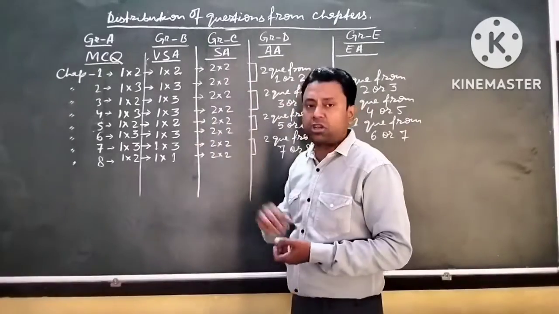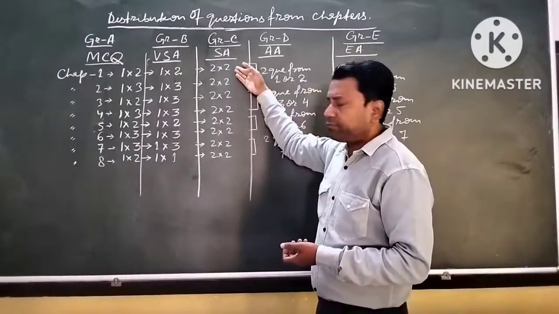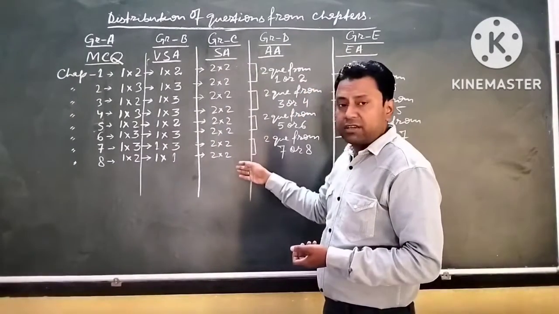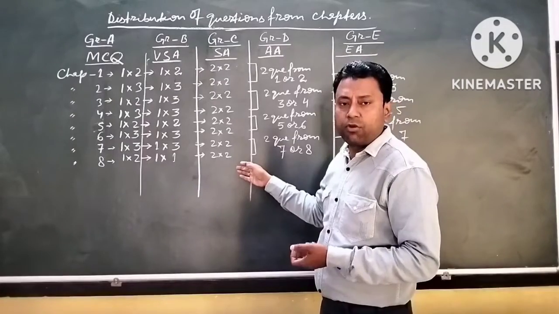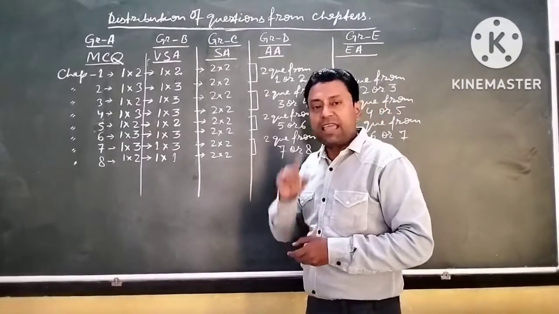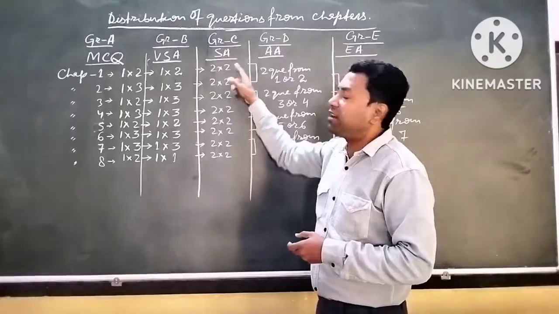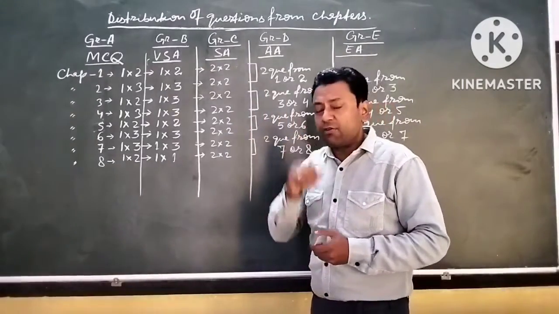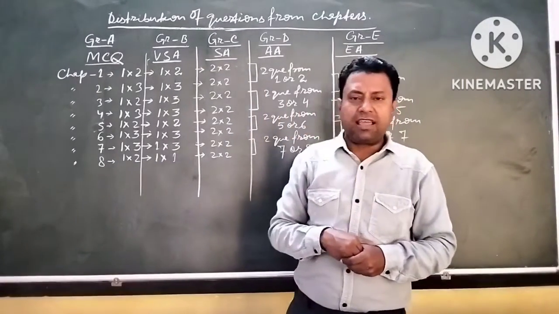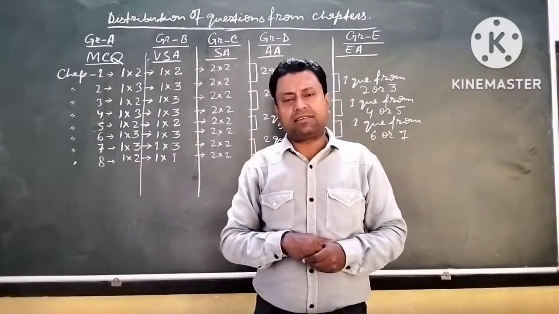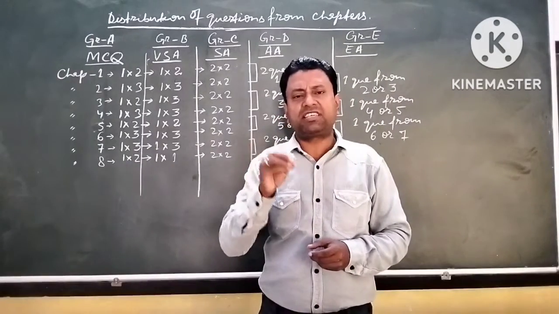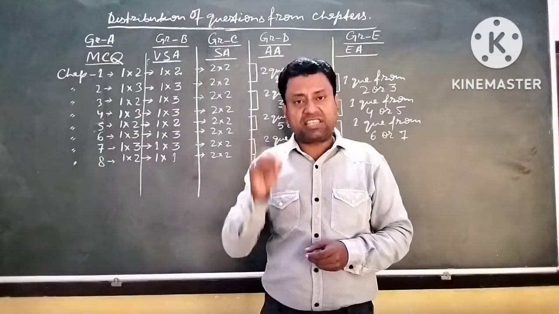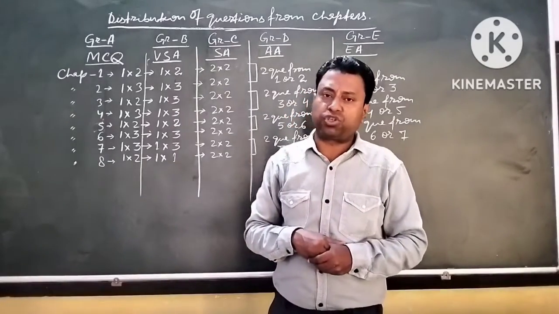If we talk about short answer, group C, here 16 questions will come, and out of 16 you have to attempt 11. Each question will carry 2 marks. Over there in group C it is written that you have to attempt all, which means out of 16 you have to attempt 11 questions.